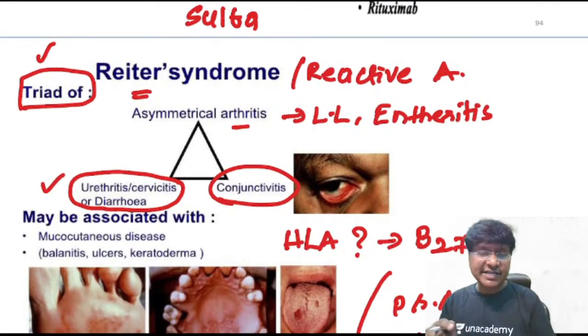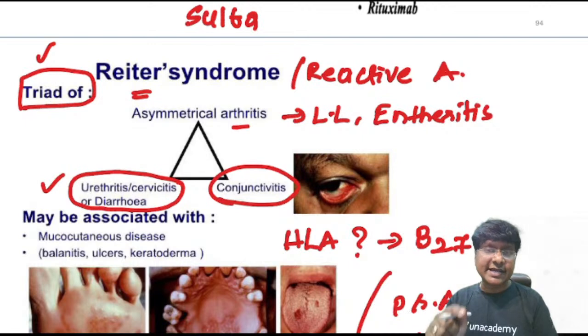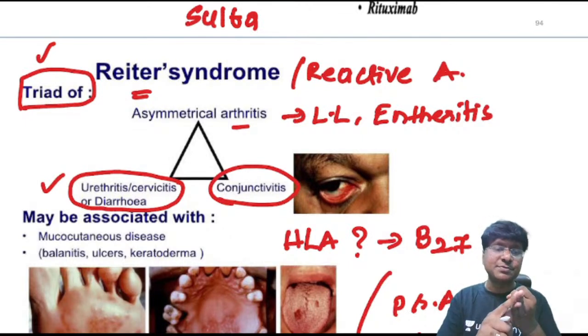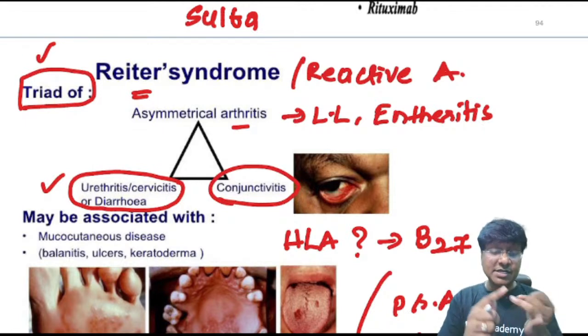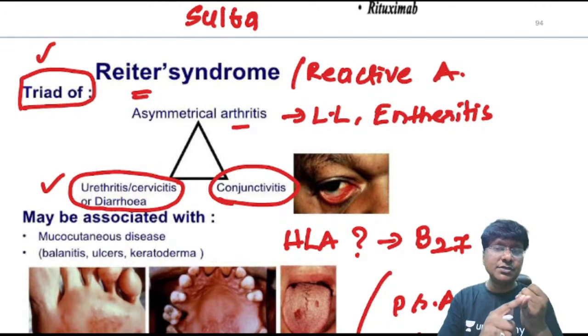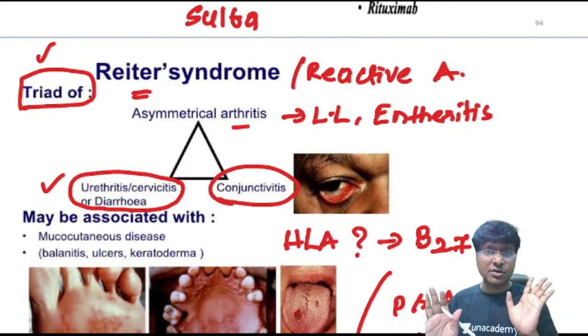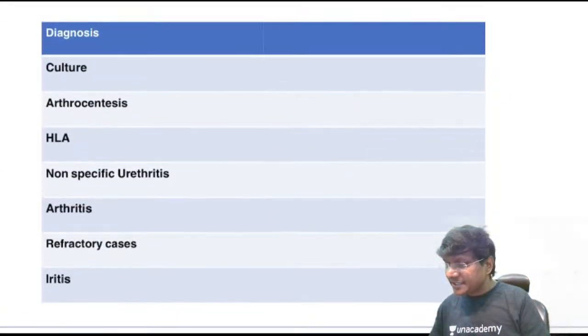Now this Reiter's or reactive arthritis occurs secondary to gastrointestinal infection or secondary to sexually transmitted infection. Secondary to sexually transmitted infection will be Chlamydia trachomatis. Secondary to gastrointestinal infection will be Shigella, Salmonella. Right, Shigella, Salmonella. But for sexually transmitted infection, Chlamydia trachomatis. Then you should know the treatment accordingly.